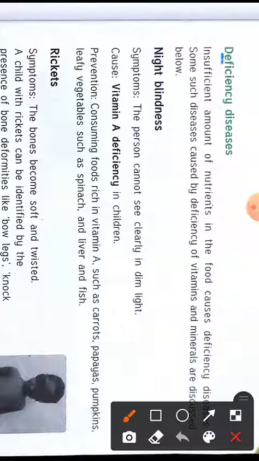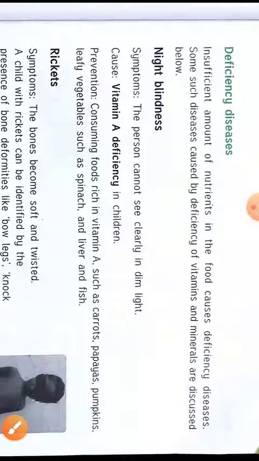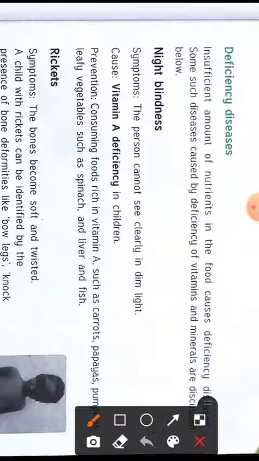Here you can see the meaning of deficiency. The meaning of deficiency is lack or shortage of something. So if you are having a shortage of nutrients, definitely you are going to have some diseases. So we'll discuss those diseases. Let us see what a deficiency disease is.